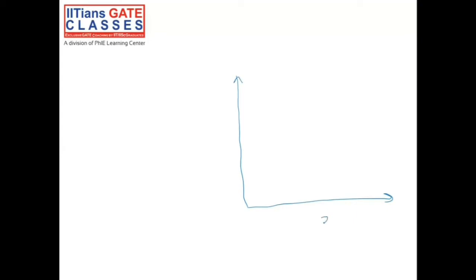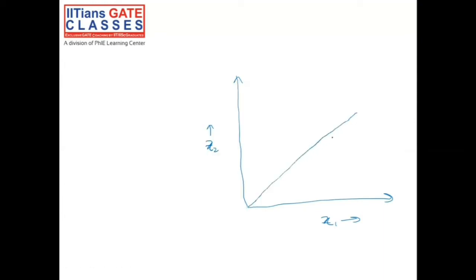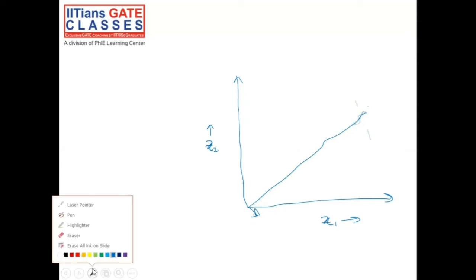So let's say this is our x1 axis and the vertical axis is the x2 axis. Our first constraint was x1 is greater than or equal to x2.